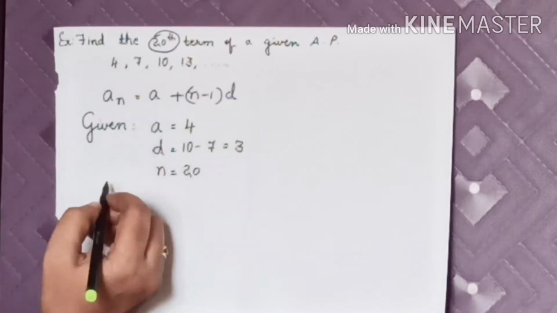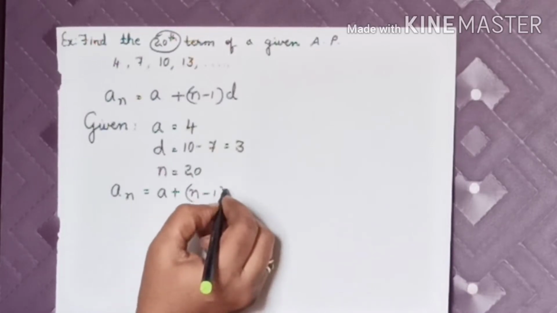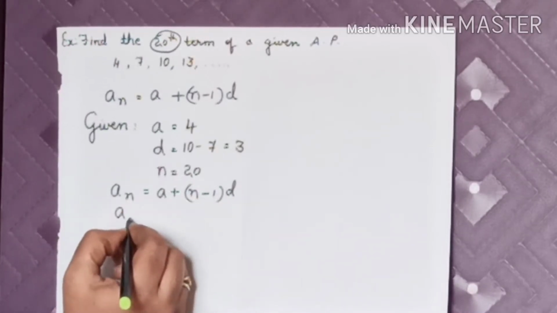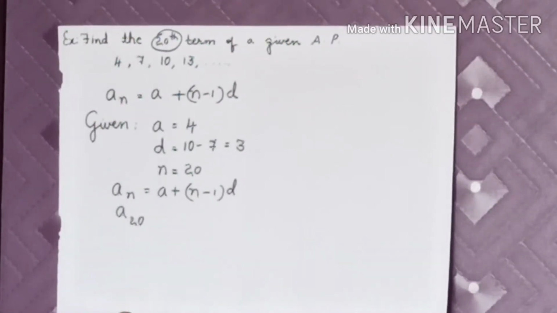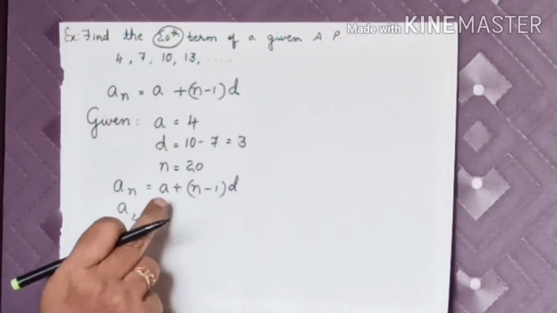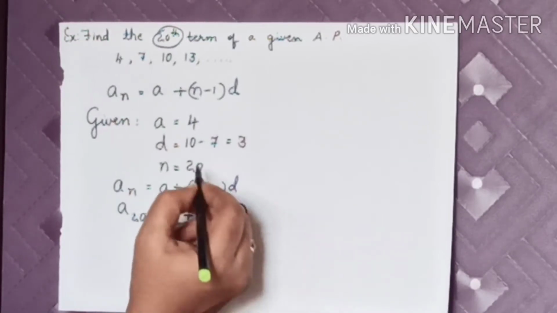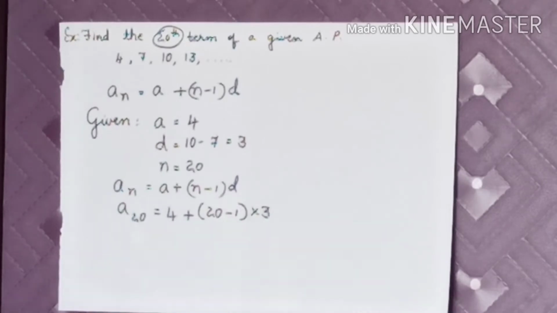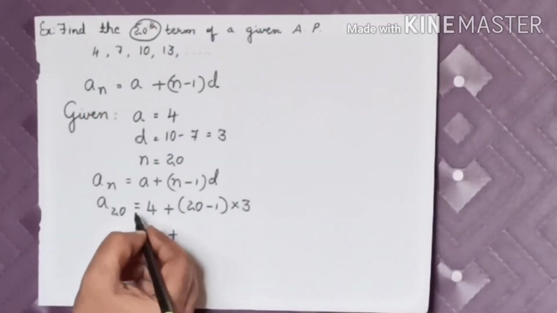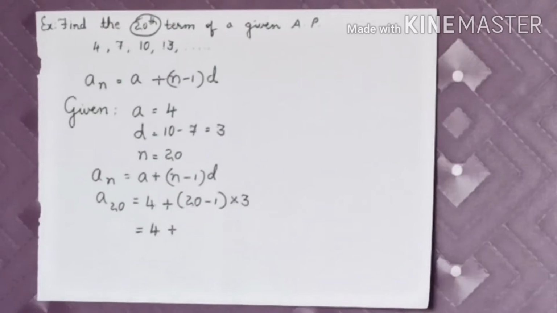Now an is equal to, once again you write down the formula, a plus n minus 1 into d. Now a20. Why have we written 20 here? Because we need to find the 20th term. A20 is equal to a is 4 plus n is 20 minus 1 into d value is 3. You have to follow the same steps, then your sum will be easy and you can do any sum. Now A20 is equal to 4 plus 20 minus 1 into 3.